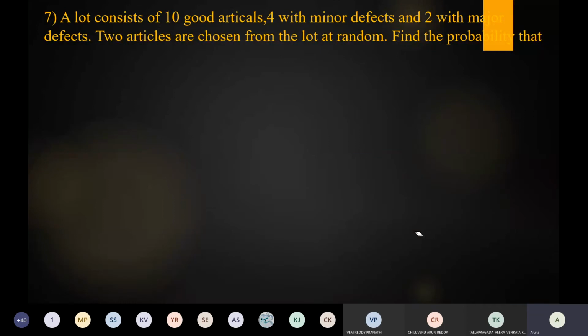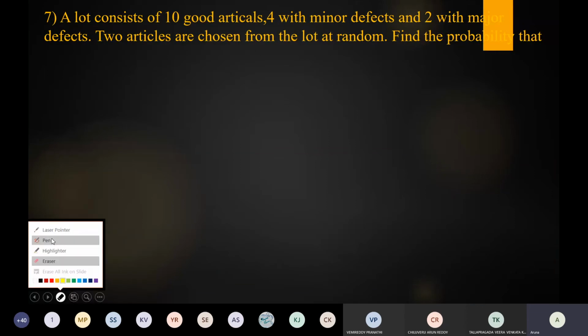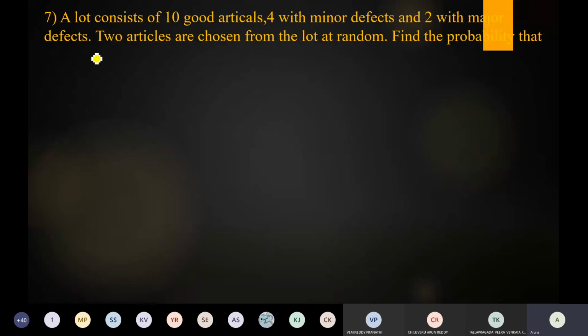N of S. What is the total N? Yes, N is equal to... What is your answer? N of S. 10? N equal to 10?